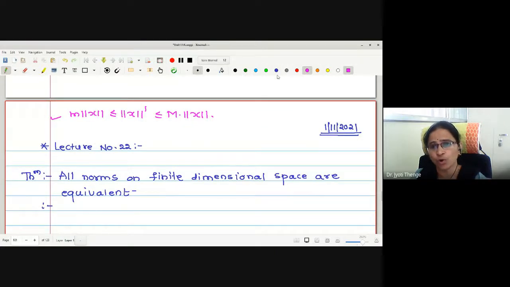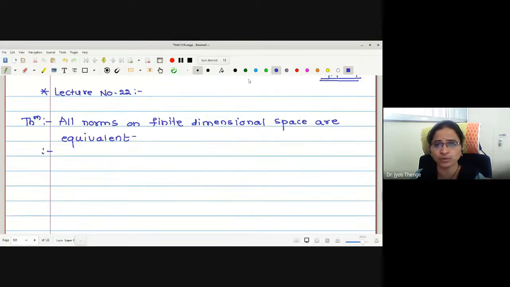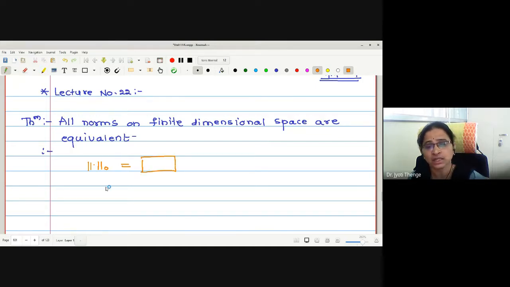We wanted to prove all norms are equivalent. Therefore, in the proof itself, I am going to start with one particular norm defined on the space, and let me define this to be norm 0. This is a particular, fixed norm that I am going to define, and we are going to prove that this fixed norm is equivalent to an arbitrary norm.